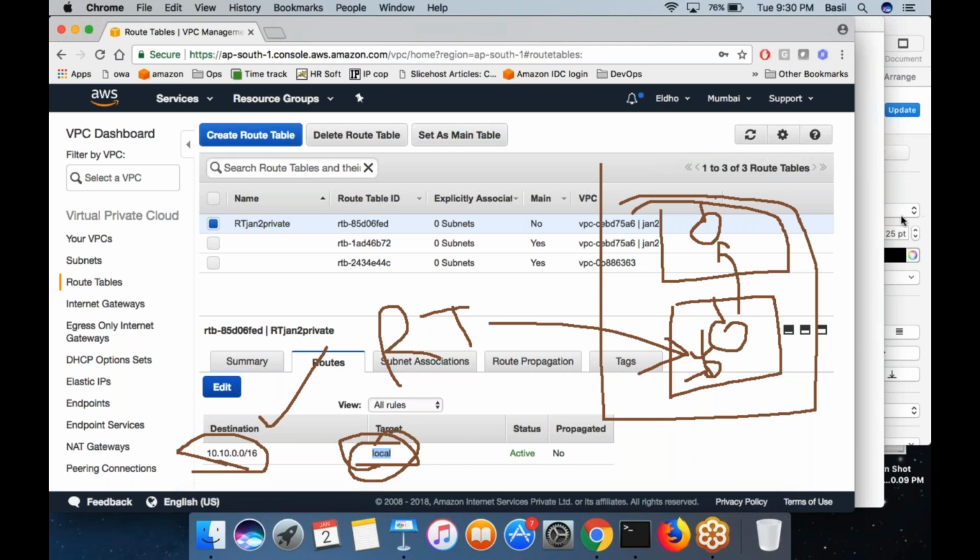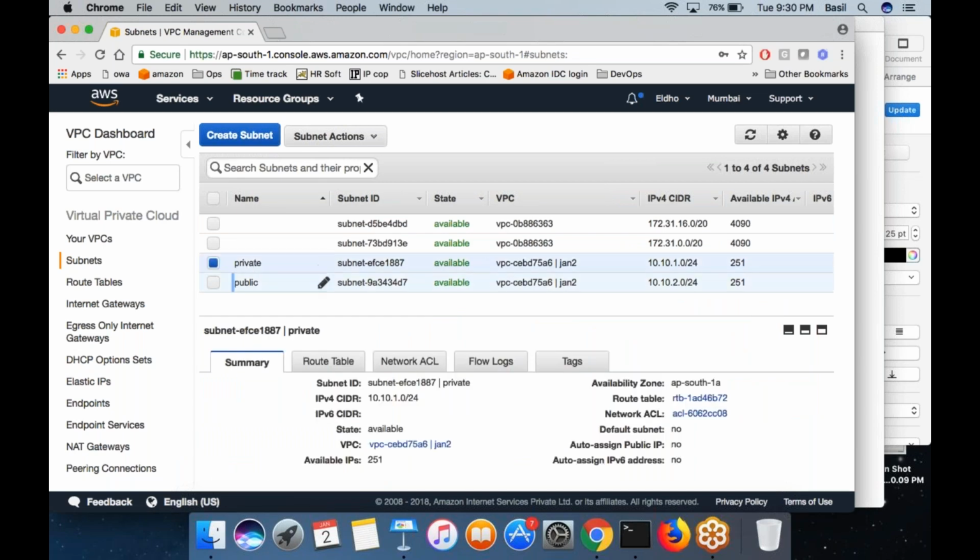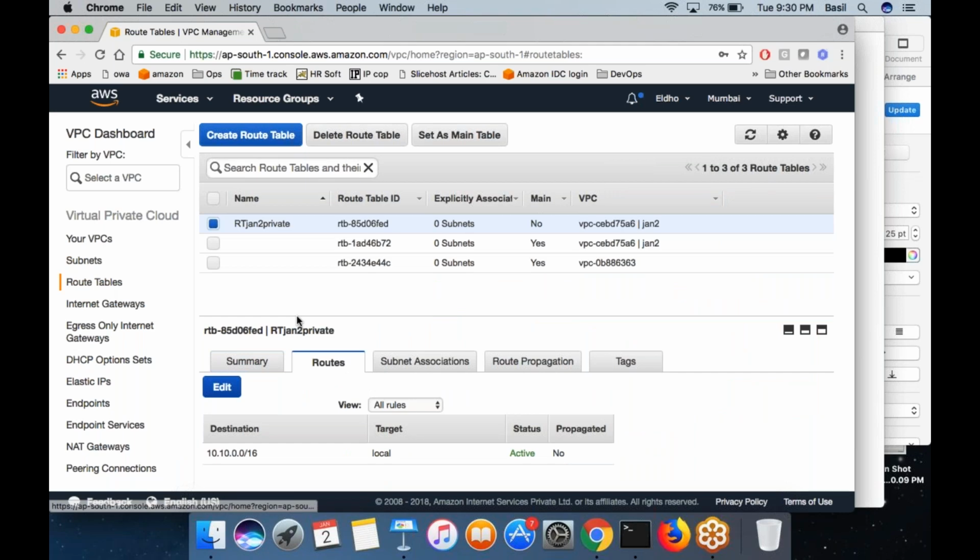So what I'm going to do is, I am not adding any extra rules. I am just attaching this particular route table to the subnet that has the name private. I already created two subnets, right? One subnet is called private, the other is called public. To this private subnet, I am going to attach a rule.